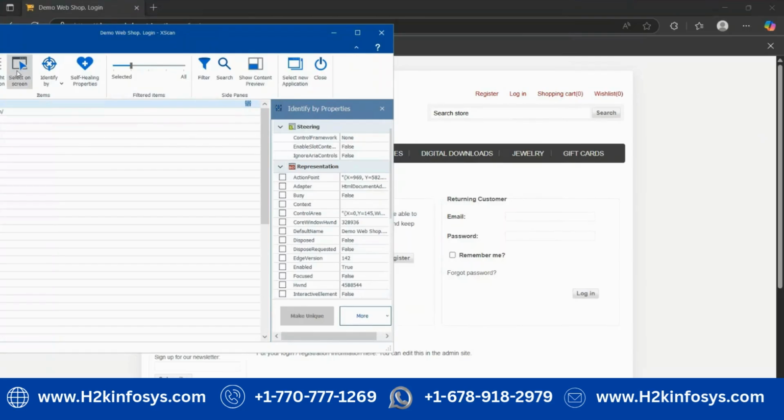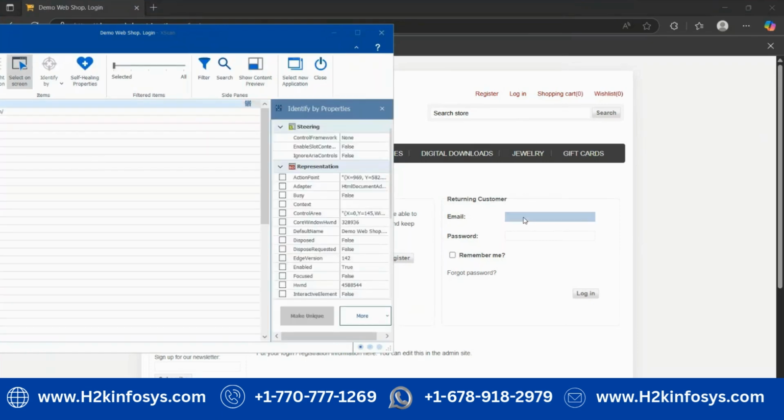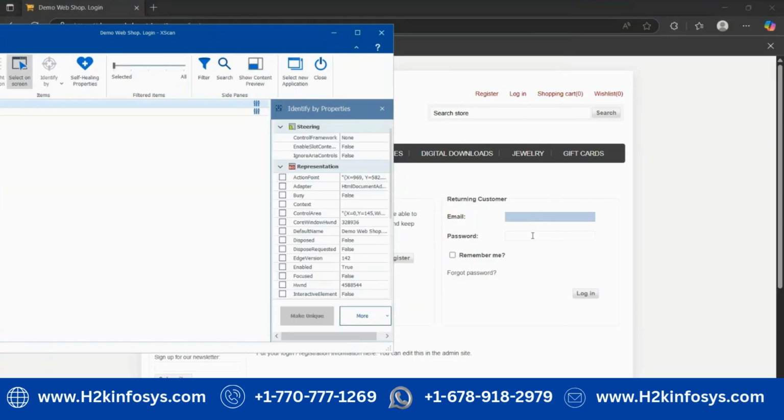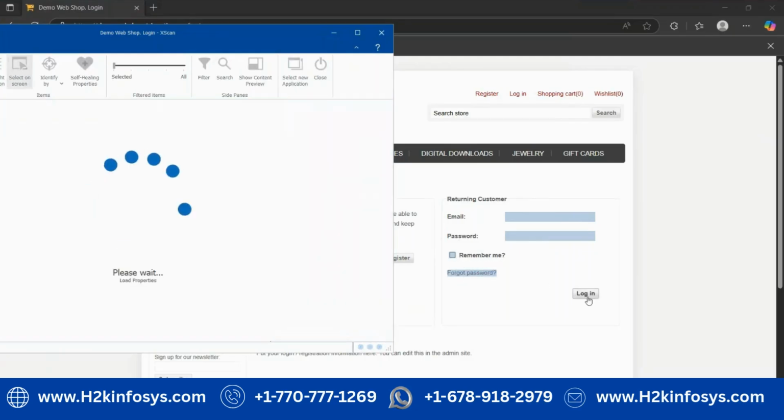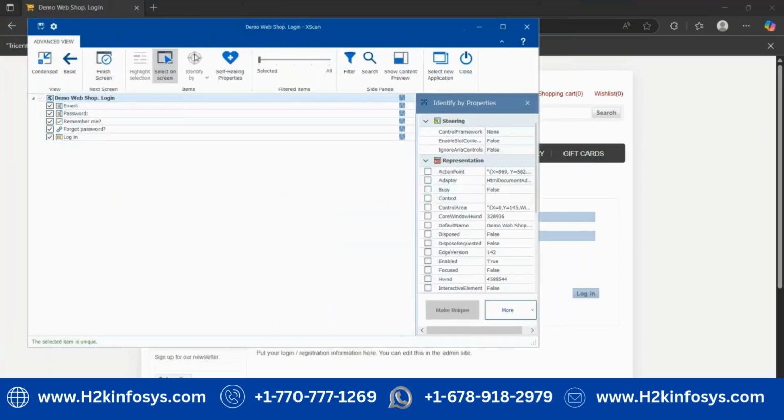I will click on select on screen and select these fields: email, password, remember me, forgot password, and login button. Okay, our scanning part is done. I will simply click on save.